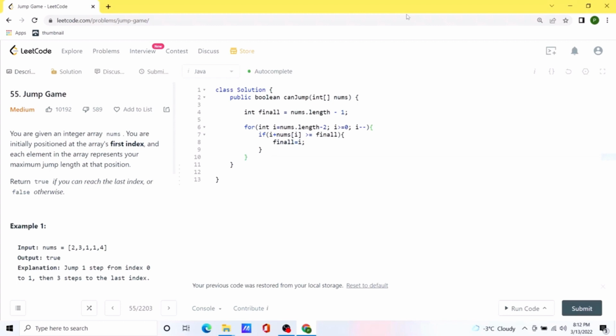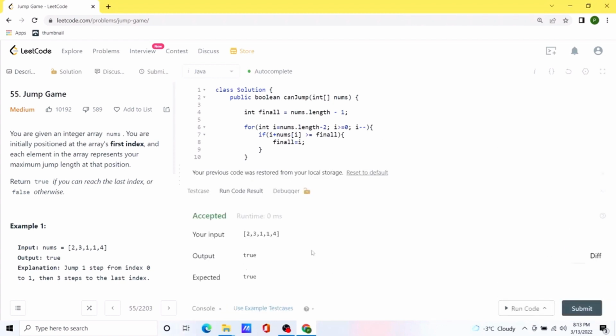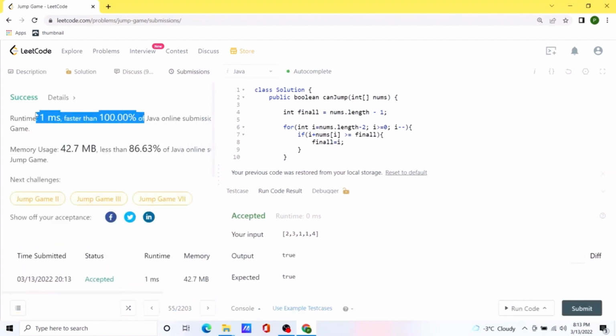And yeah, that should be pretty much it. Now we only need to check whether the value of this final variable is 0 or not. So if it is equal to 0, we can return true, else we will return false. Okay, let's try to run the code. Seems like our solution is working. Let's try to submit the code. Okay, our solution works 100% faster than all the other solutions.